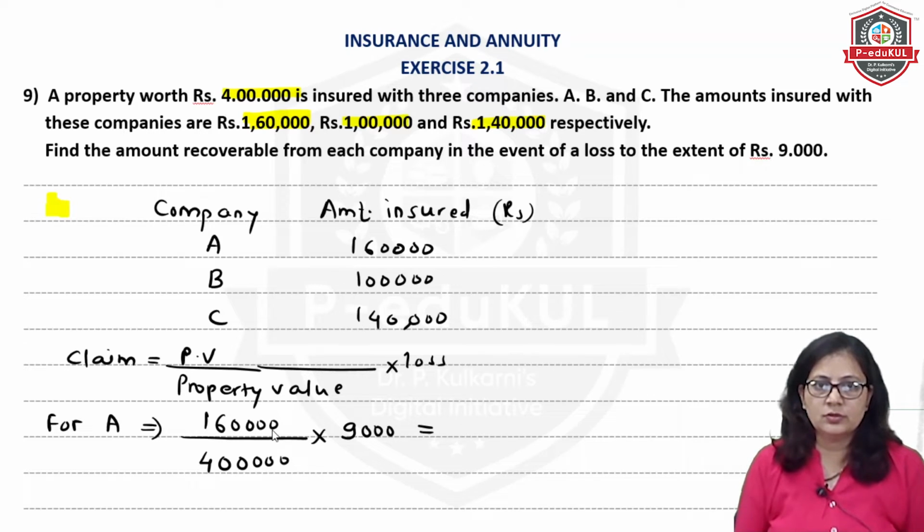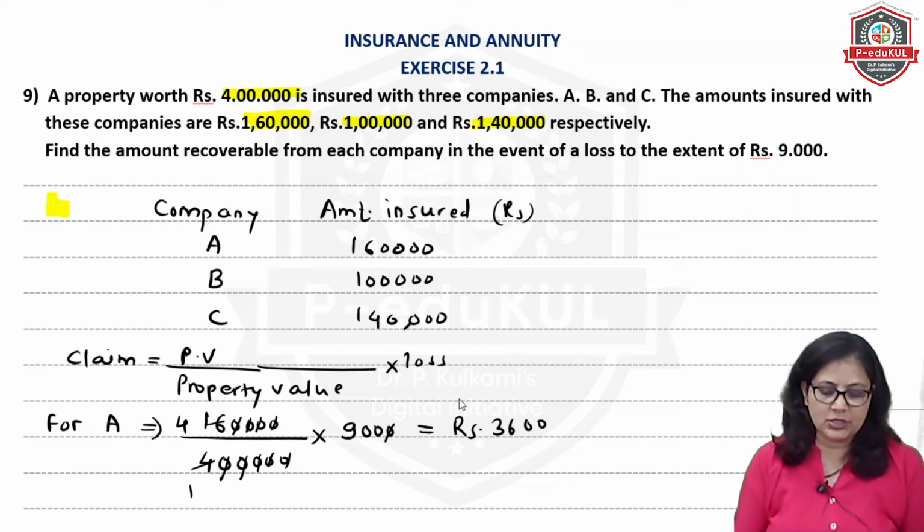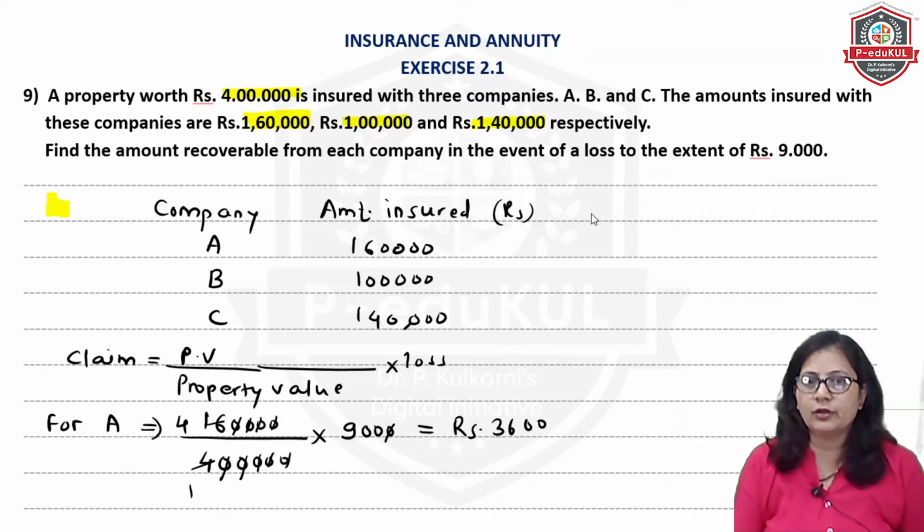So in this 1,60,000, 4 zeros will get cancelled, right? And then 16 into 9 divided by this, one more zero will also get cancelled, and then you will get the answer as 3,600 rupees. Here 4 4s are 16, and then 900 multiplied by 4 will come up as 3,600 rupees. Now similarly we will calculate for company B.